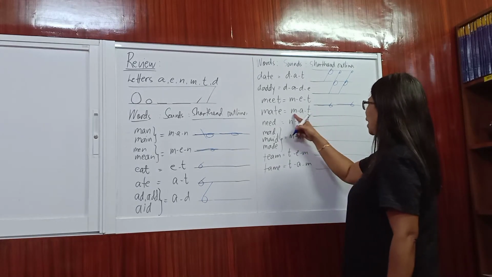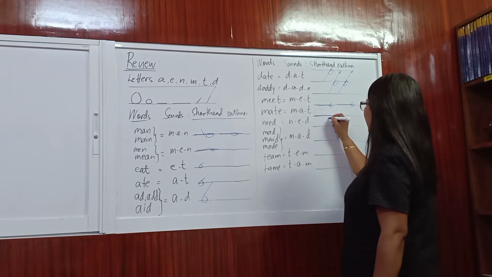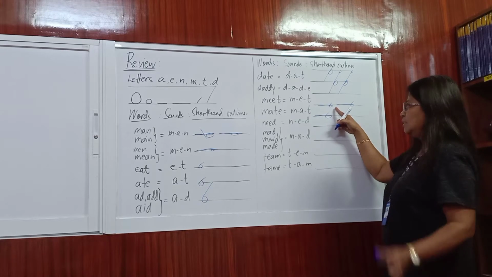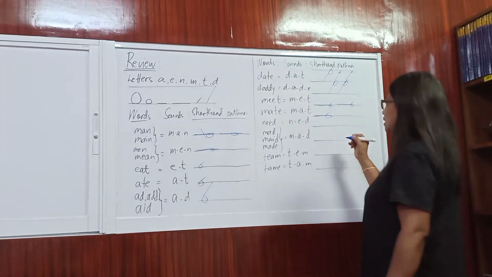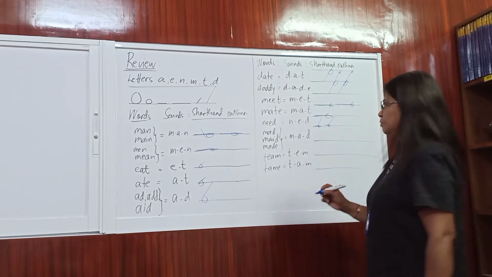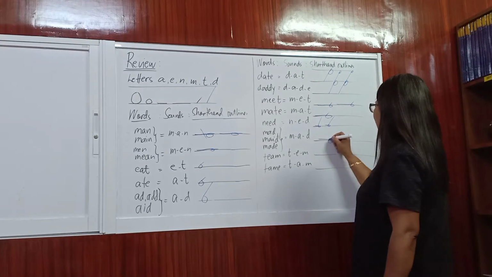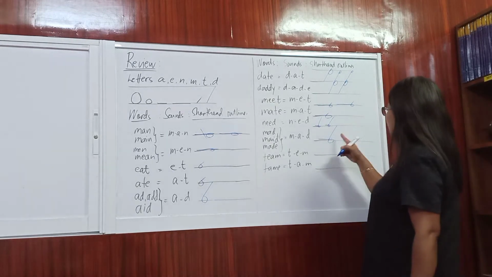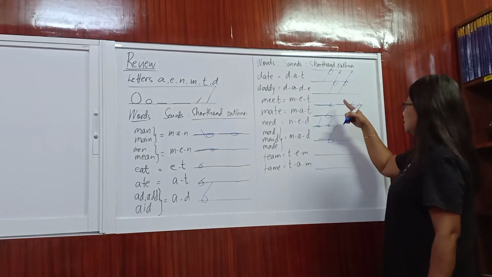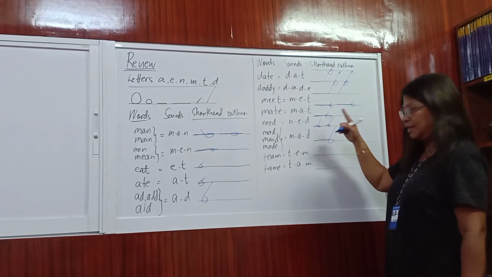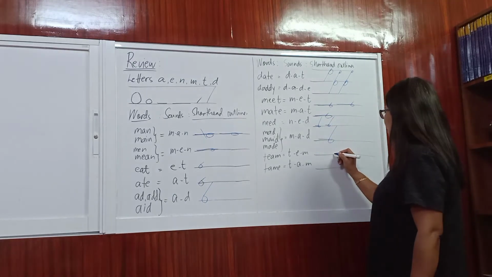with mat or mate. So M-A-T. See? A is bigger than the E. So that is the distinguishing factor, the size. Then N-E-D for need, N-E-D. E is smaller than A. So get it?